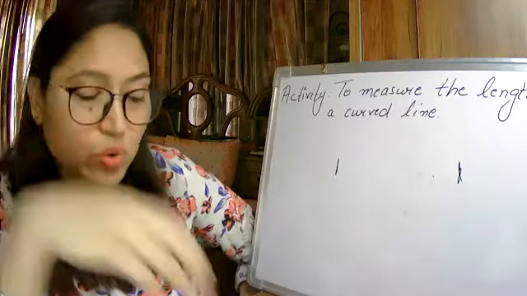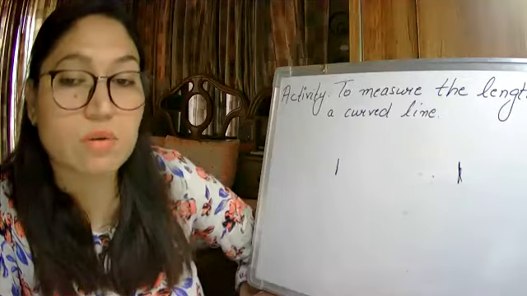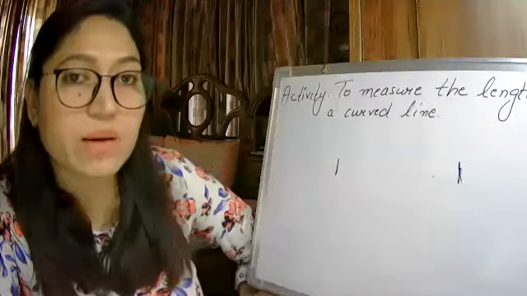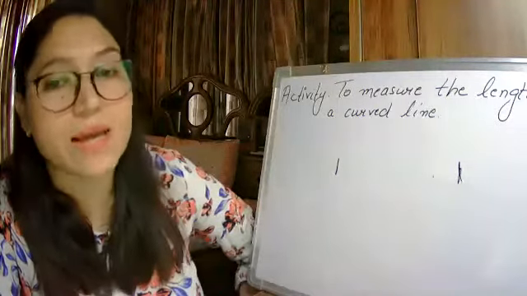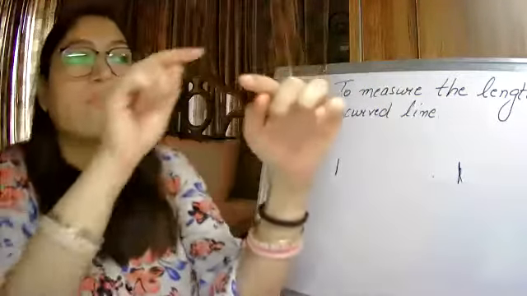Okay, so you can take a big measuring tape, with which your mama stitches the clothes now. That measuring tape can be taken, or a big scale can be taken. Take a big scale and mark the place where it ends.